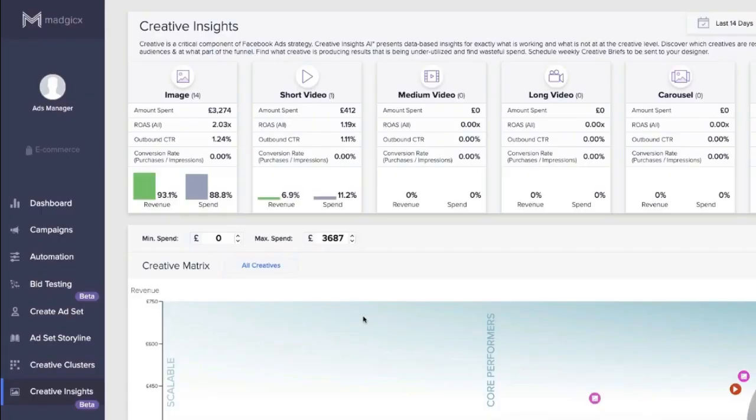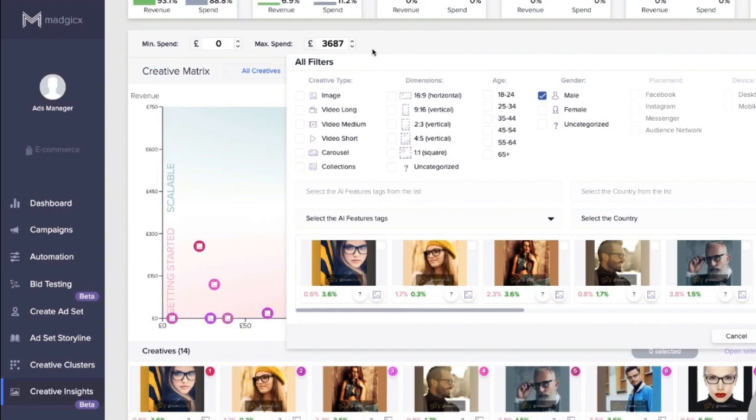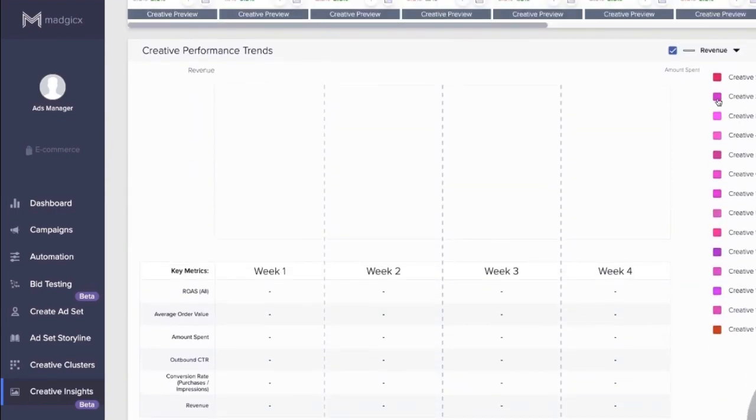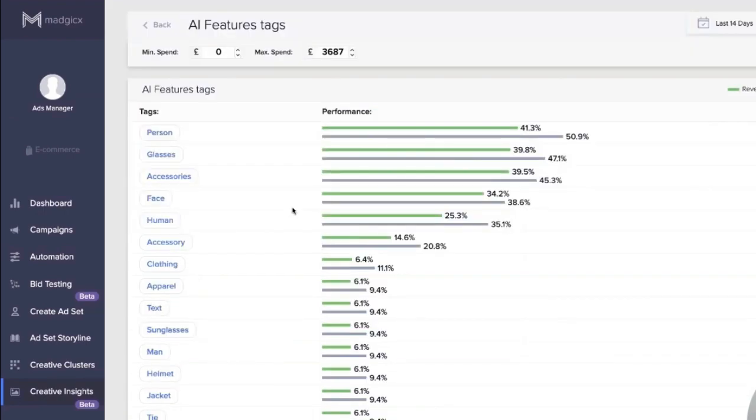Magix that I just showed you has some really powerful features when it comes to creative insights. They have a lot of widgets here which are very useful, but since they don't use AI, I'm not going to talk about them in this video. But here is my favorite widget, which uses the power of AI and computer vision to identify elements in your ad images and even the videos to figure out what is driving performance.